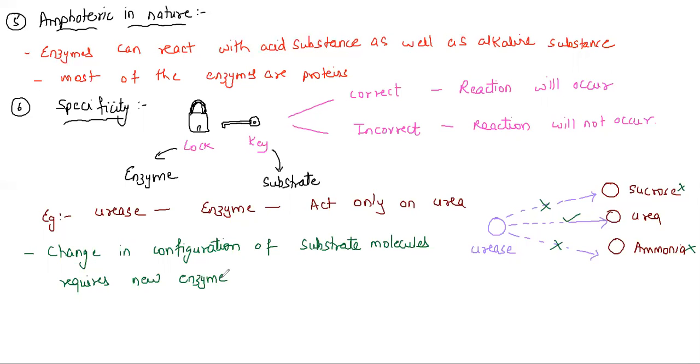Enzymes show a catalytic property. Catalytic property means their ability to convert things. So let's understand the seventh property, which is nothing but the catalytic property. What do you mean by catalysis? It means breakdown. Every enzyme is going to show certain catalytic property. Enzymes are like inorganic catalysts. They influence the speed of biochemical reactions, but themselves they remain unchanged. Once the reaction is complete and the product is formed, the enzyme retains its shape.